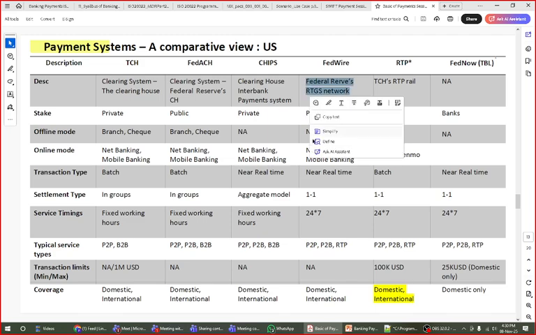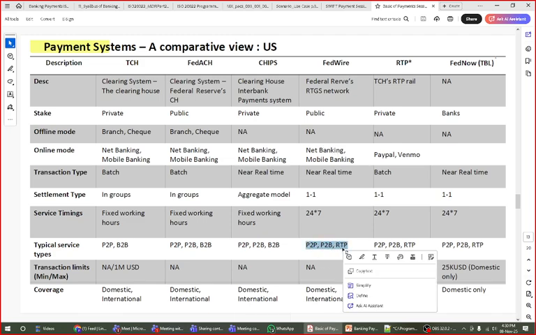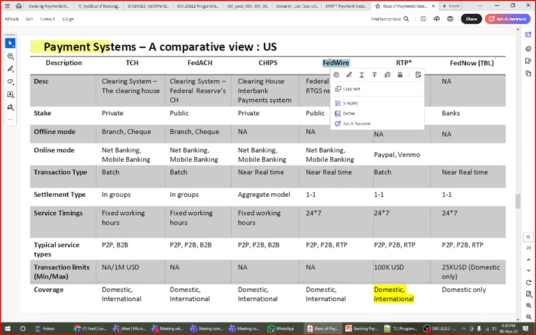...of the US government for settling a payment. It is near real time: net banking, mobile banking. At least we should know this is a person-to-bank, real time payment. Okay, this is like that. Okay, we are going to learn Fed. I will show you in the coming slides.